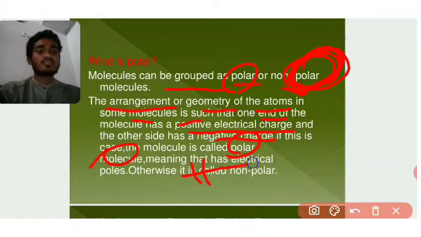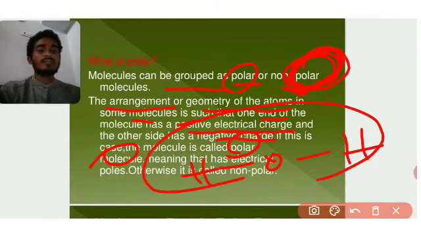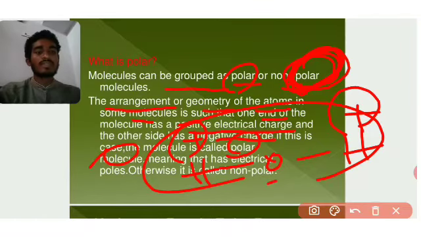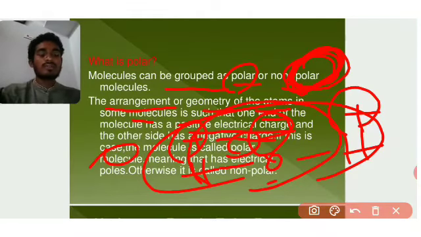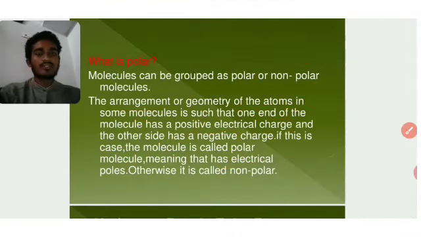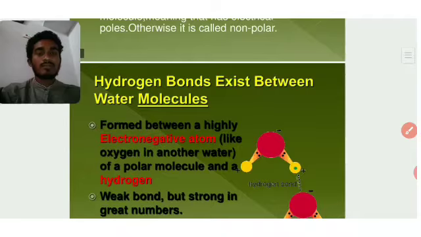So here H, O and H, these are water molecules. This passage says that sometimes in the arrangement of atoms, one terminal side can carry a positive charge, the other side carries a positive charge, and the middle is a negative charge. So it causes polarity, and this is called a polar molecule. And sometimes it does not, so it is called non-polar. Okay, this is the structure of a polar molecule.